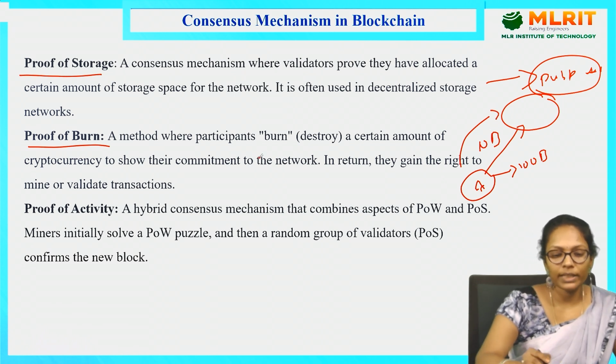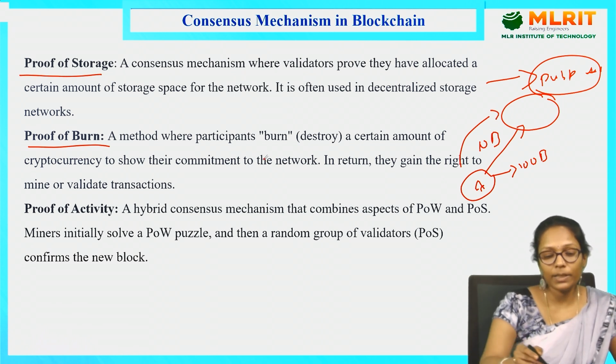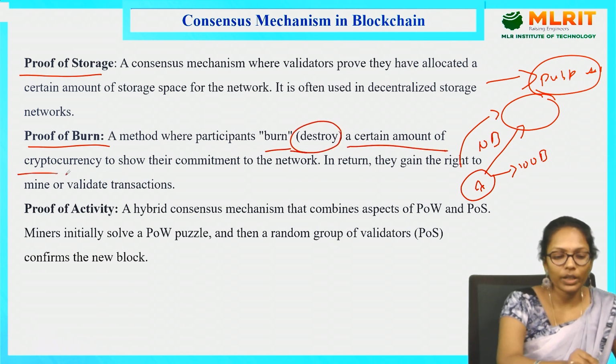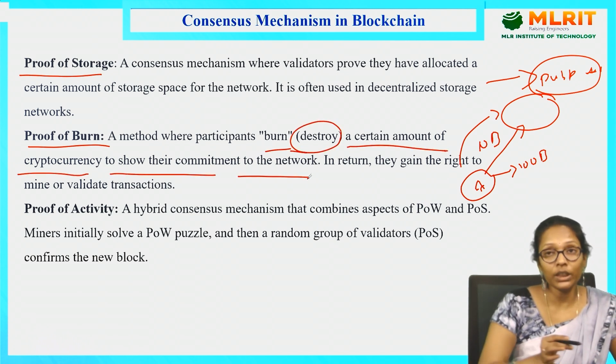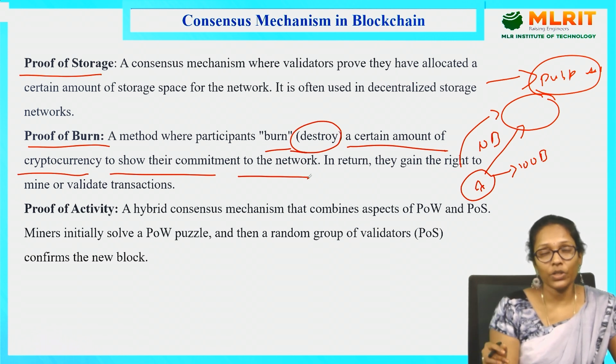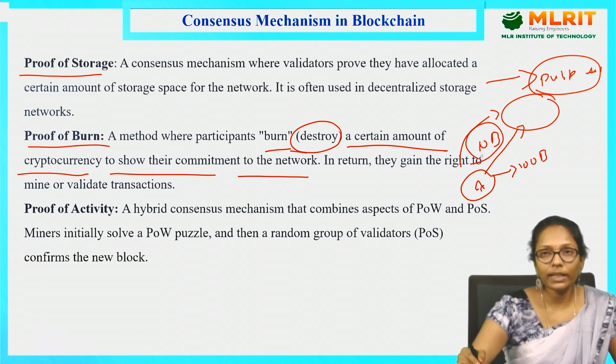So proof of burn is nothing but the participants burn. Burn is nothing but destroying a certain amount of cryptocurrency to show their commitment to the network. If I want to participate in the validation process, I need to burn, destroy these Bitcoins. How are you going to destroy them? Just send the particular Bitcoins to a specified address.